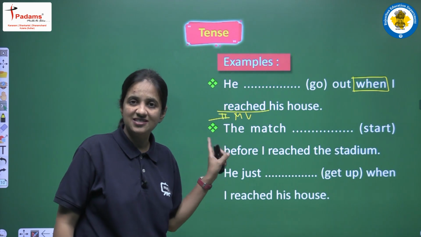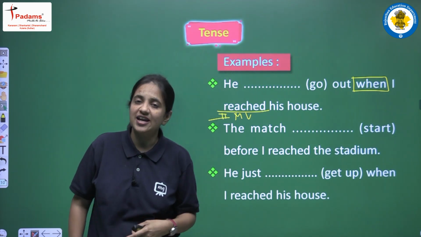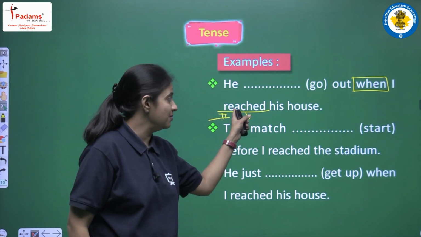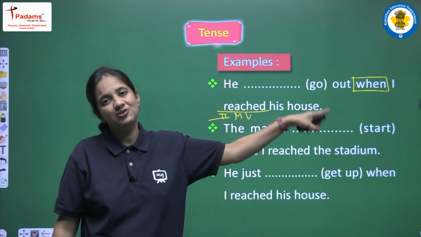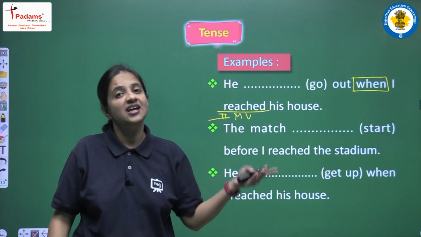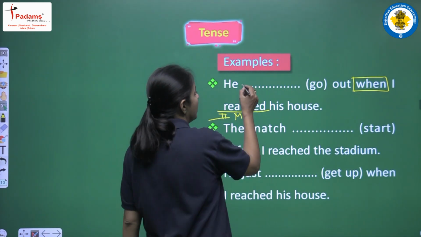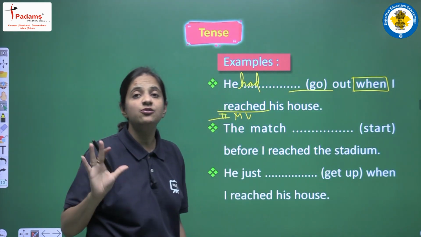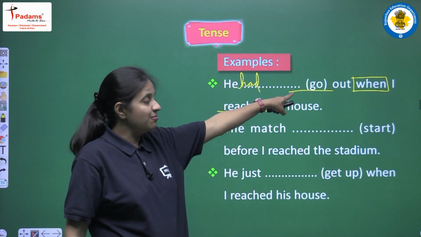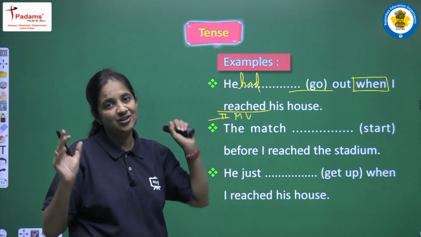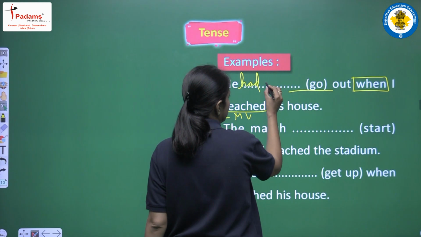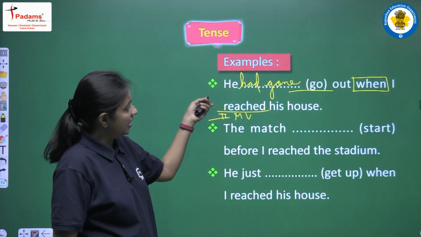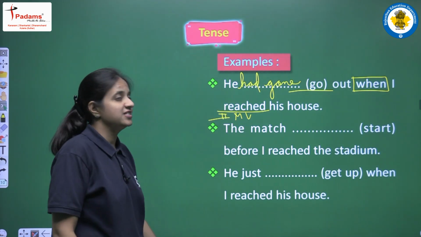So this is past simple tense, and now we know the rule that this is a combination where one clause is written in past simple tense, and in the second clause we will use past perfect tense. And yes, for past perfect tense we have to use only one helping verb, that is had, and we have to use the third form of the main verb. As the main verb we have go. So what is the third form of go? The third form of go is gone. So the sentence will be: he had gone out when I reached his house.